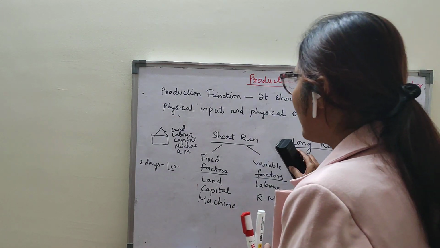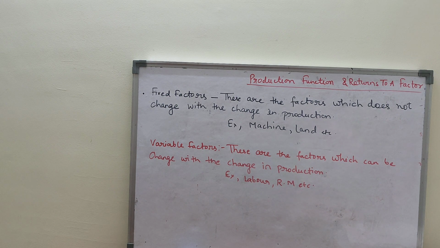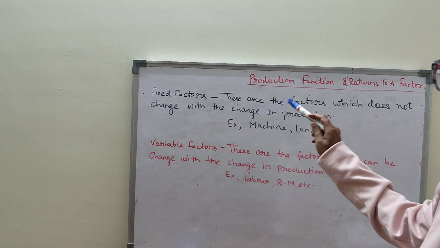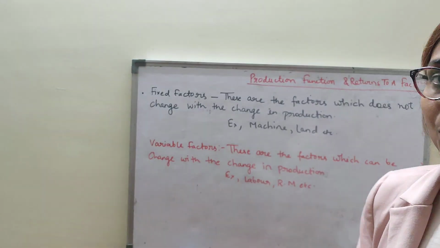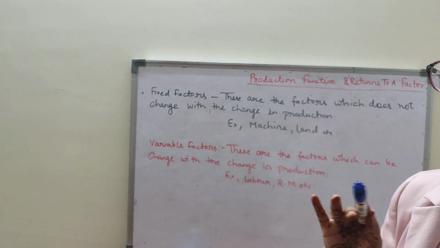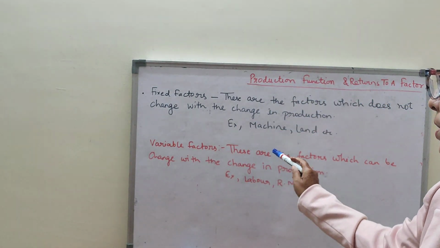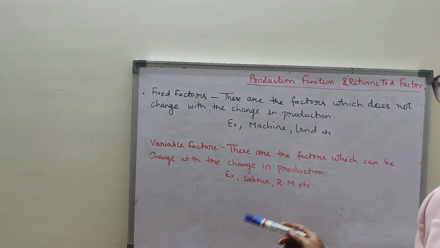Now fixed factors and variable factors. Please note it down so that I can write the definitions, children. I hope you have noted it down. Fixed factors are the factors which do not change with the change in production, that is machine, land. In the short run, you cannot change the fixed factors. But yes, in the short run you can change the variable factors. These are the factors which can be changed with the change in production, that is labor, raw material, etc.